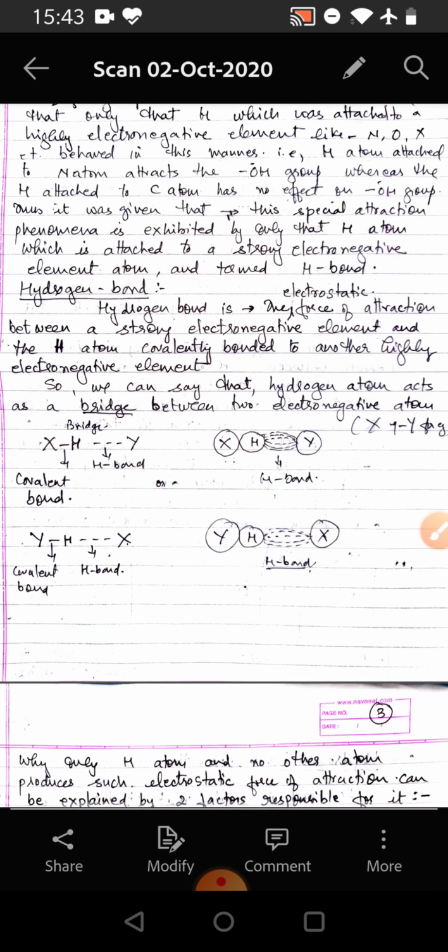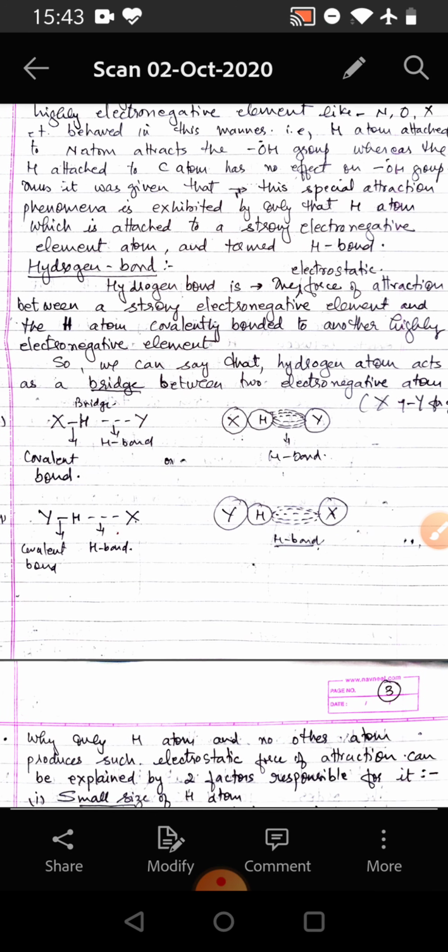Now we see what is hydrogen bond. Hydrogen bond is the electrostatic force of attraction between a strong electronegative element and the hydrogen atom covalently bonded to another highly electronegative element. So we can say that hydrogen atom acts as a bridge between two electronegative atoms.